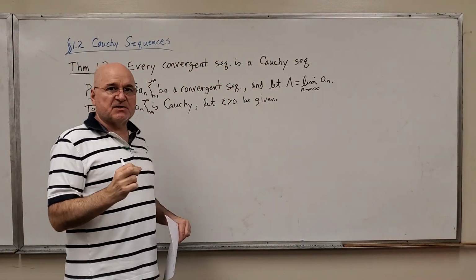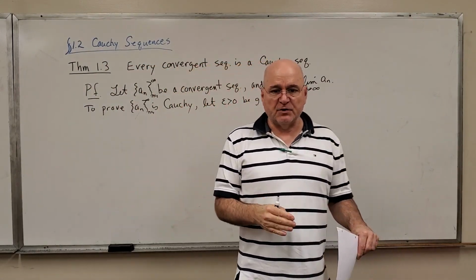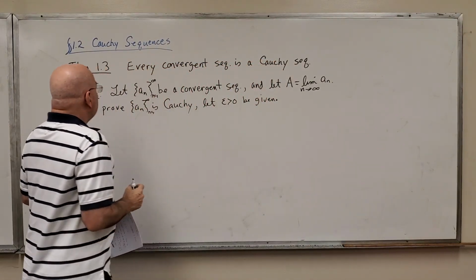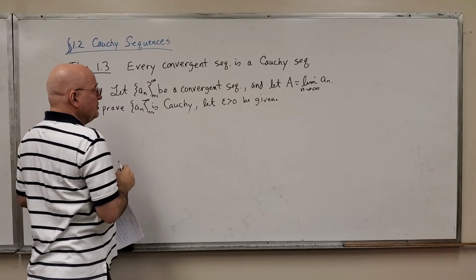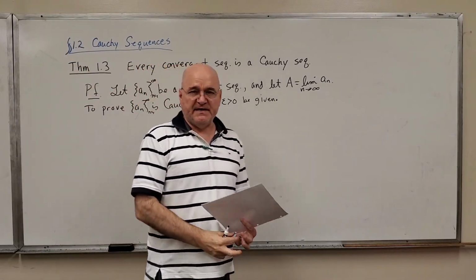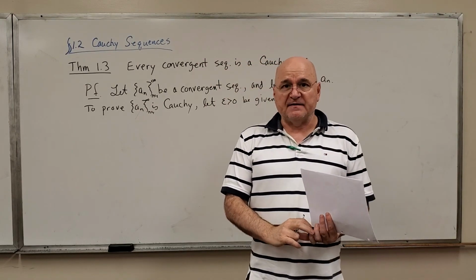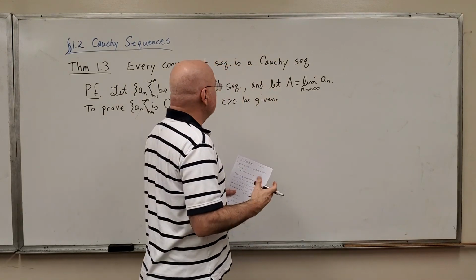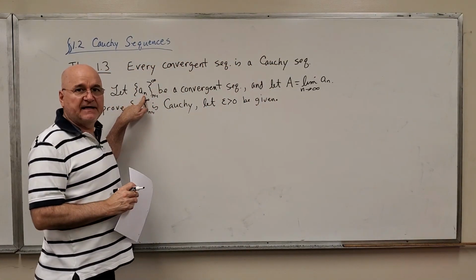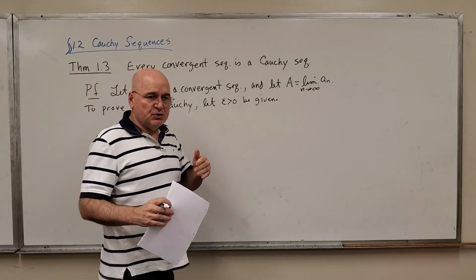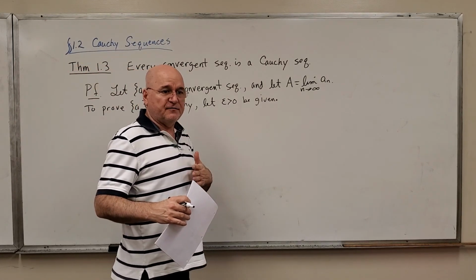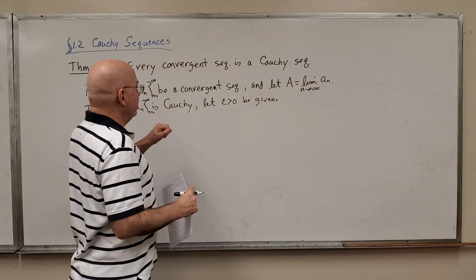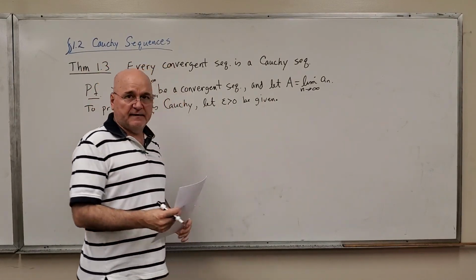Now to prove that a sequence is Cauchy, similar to proving one is convergent, we need to begin with an arbitrarily chosen epsilon. So, to prove that this sequence is Cauchy, let epsilon greater than 0 be given. And what are we going to have to do? You have to look back at the definition of a Cauchy sequence. We're going to have to find a capital N, which will be an index into the A sub n sequence, such that any two elements in the sequence from that point on, from A capital N on, any pair of them, when you take the difference or distance between them, it's going to be less than this chosen value of epsilon.